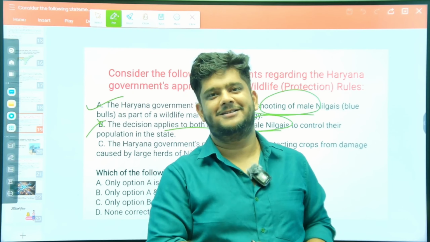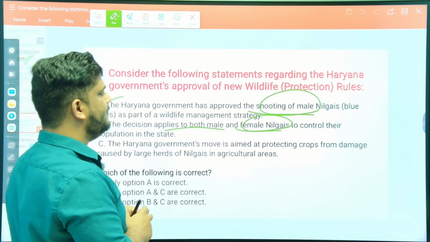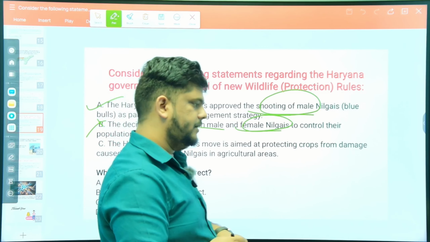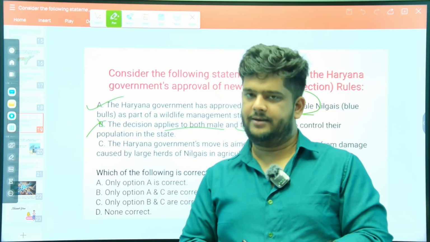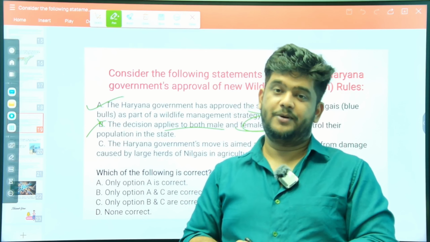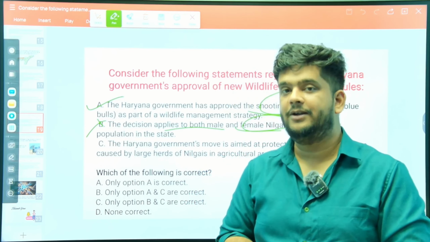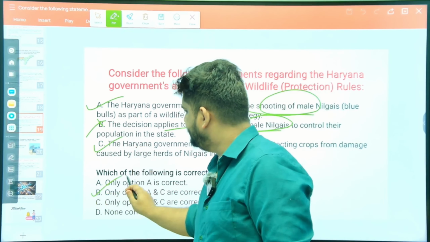We want justice, right? The Haryana government's move is aimed at protecting crops from damage caused by large herds of nilgais in agricultural areas. If nilgais are responsible for the damage to agricultural products, killing them is not a solution, right? But what can we do? So A and C are the correct options.